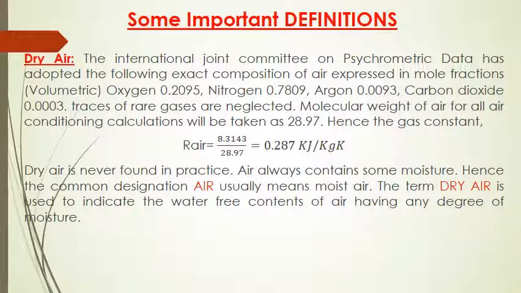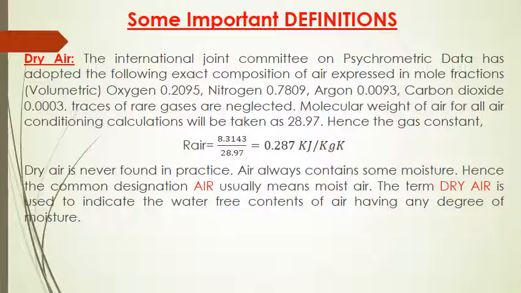Now, let us try to understand some important definitions regarding psychrometry. Let us try to define dry air. The International Joint Committee on Psychrometric Data has adopted the following exact composition of air expressed in mole fractions, volumetric fraction. Oxygen is about 0.2095, nitrogen is about 0.7809, argon is about 0.0093, and carbon dioxide is about 0.0003. The traces of rare gases are neglected.